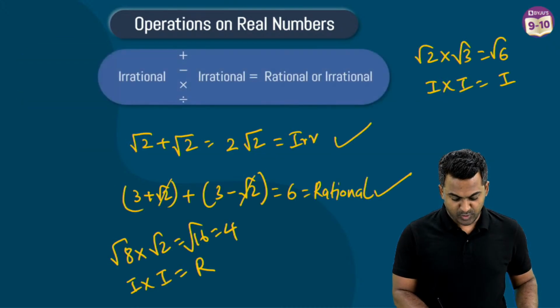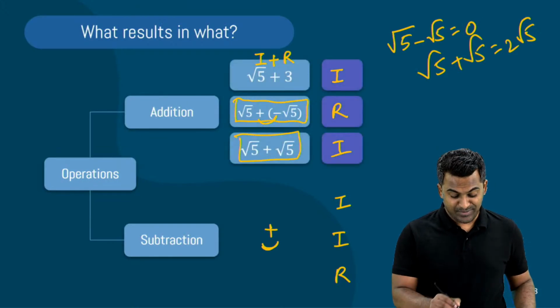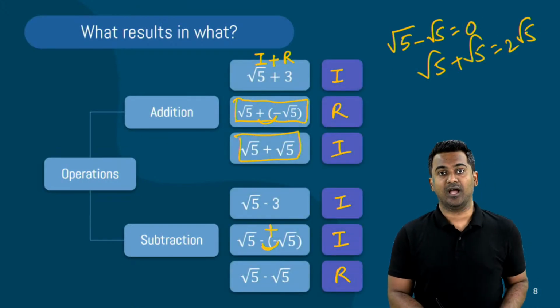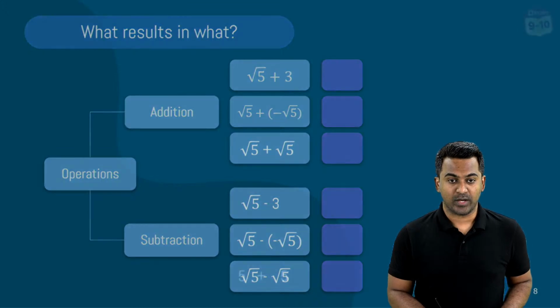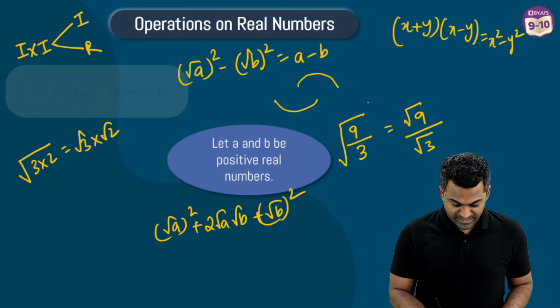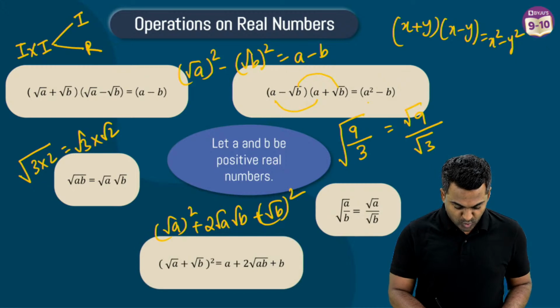Root 5 multiplied with root 5 is going to be rational. This was a plus here. Maybe you noticed the plus to be multiplication. Okay, so Sadhana is asking me to explain this again. Okay, let me just go through that again for you.